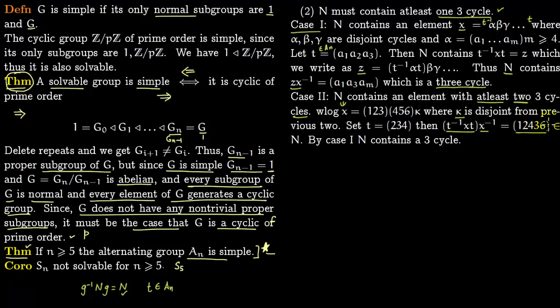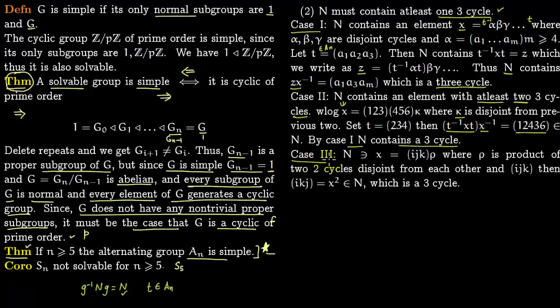So we are saying this will lie in n, as the product of 2 elements in a normal subgroup lies in the normal subgroup. But now in case 1 we have seen that there are 5 elements here. If you count, there are 5 elements here, so if there are more than 4 elements, then n contains a 3 cycle. So if this lies in n, then n would contain a 3 cycle by case 1. So we are done for case 2.